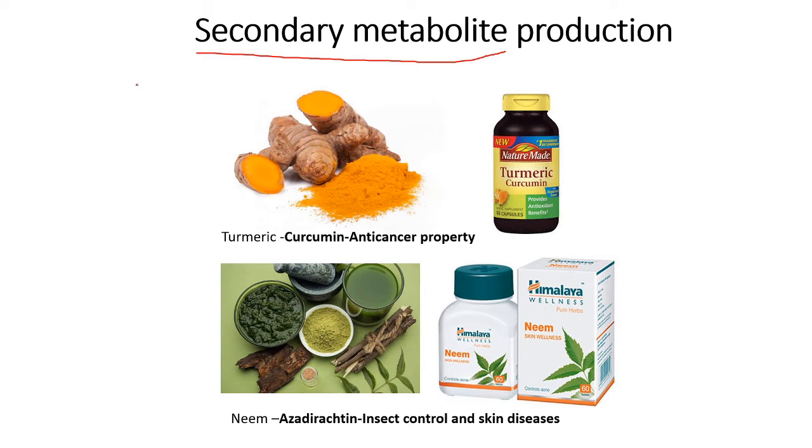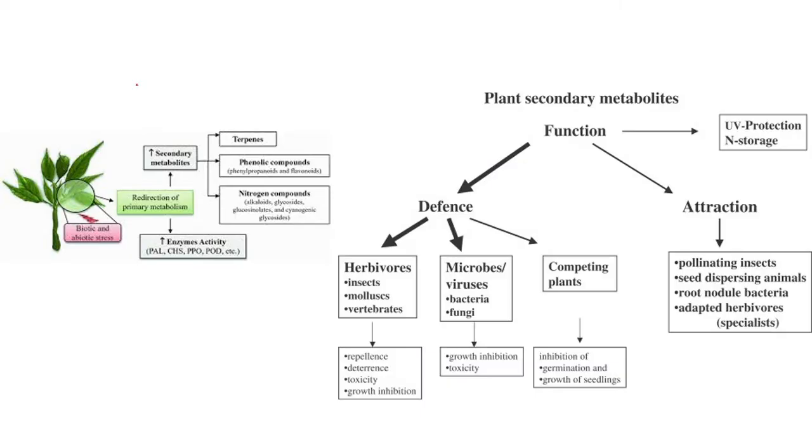Why are they synthesized in the plants? We'll see this. The main function of plant secondary metabolites is defense and attraction. They are synthesized in very small amounts, but what is the defense? Externally, plants have thorns, a thick cuticular layer, and very hard bark, which protect from pests and disease, and even from abiotic stress. But inside the plants, they are synthesized in meager amounts.